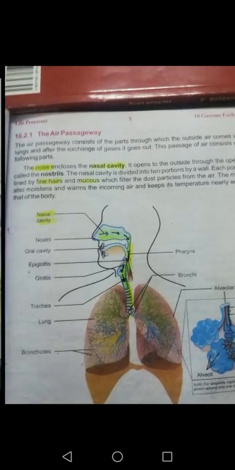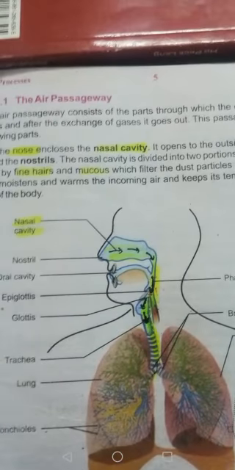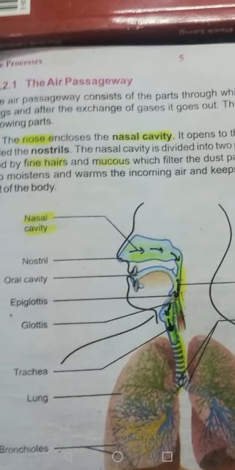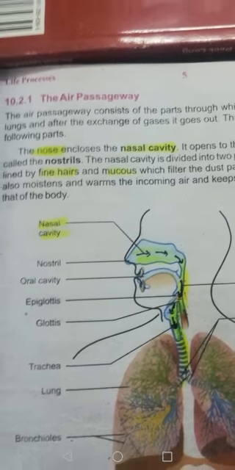This passage consists of different parts. The first part is the nose. The nose is the first part of the air passageway, from where air enters our respiratory system. The nose opens into the respiratory system by nostrils. Basically, two nostrils are present, the external nostrils. From the external nostrils, air enters the nasal cavity. The nasal cavity is the inner part of the nose.